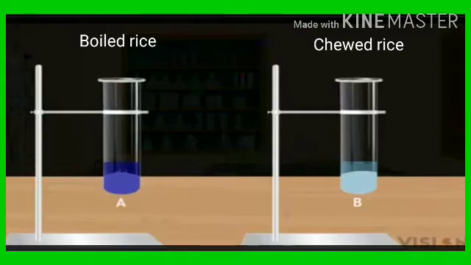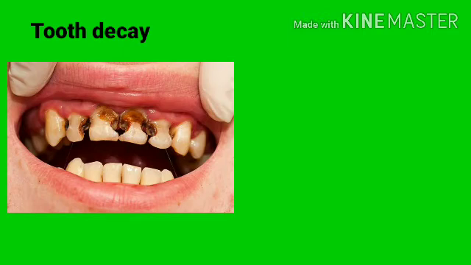That's why the chewed rice remained the same. Have you heard about tooth decay? Decaying of our teeth? Yes. What is the reason behind that? Yes, because of the action of some bacteria, right? Tooth decay happens because of the action of bacteria in our mouth. Germs' action, right? So what do we have to do for that? Yes, we have to brush twice a day.